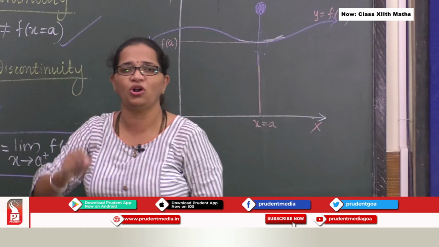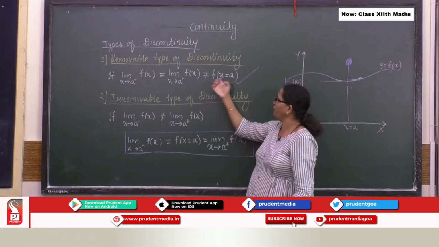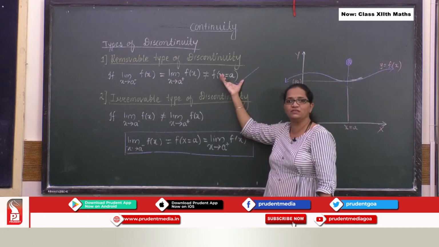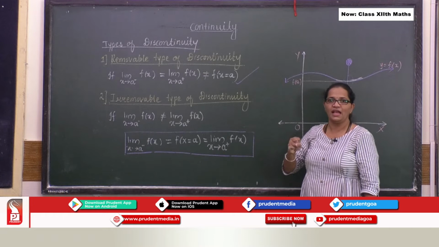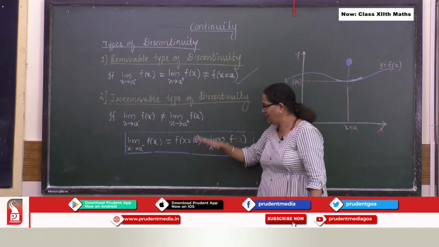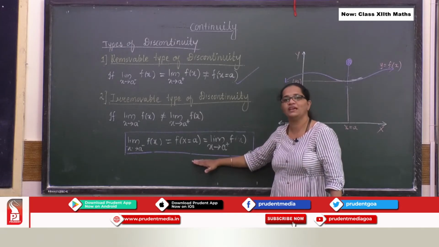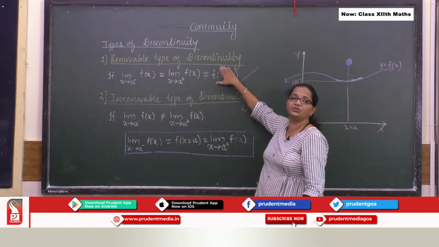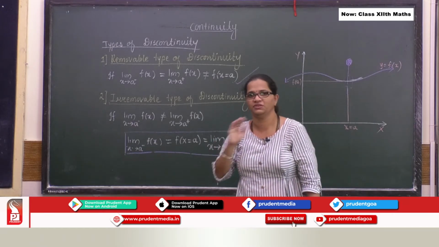Now why is it called a removable kind of discontinuity? Because at x equal to a, whatever value you get, you are getting an imbalance. If you remove that value and place the proper value, then your situation will be fine. So you can remove that discontinuity factor and make your function continuous.